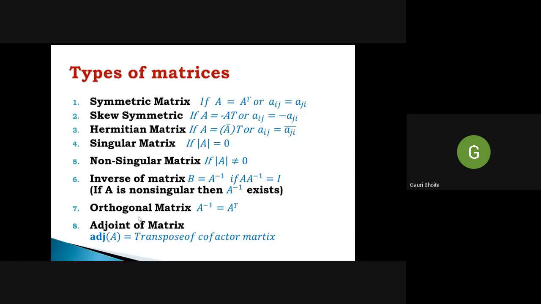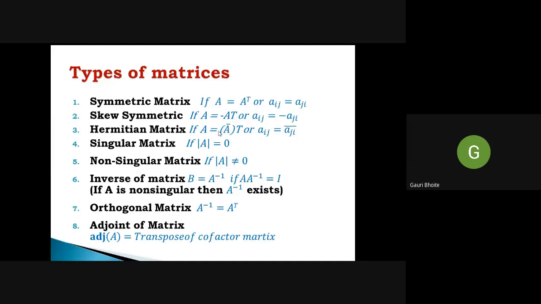Then an important one is the orthogonal matrix. A matrix is orthogonal if A inverse is equal to A transpose. The adjoint of a matrix is the transpose of the cofactor matrix. So these are the important types of matrices. We have to recall all these matrices.